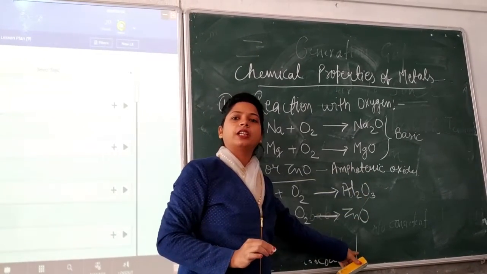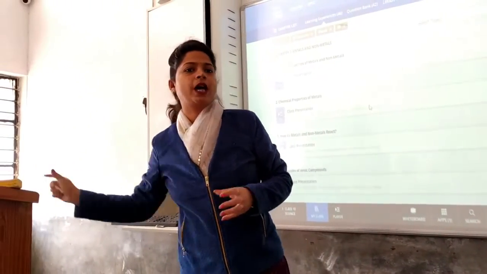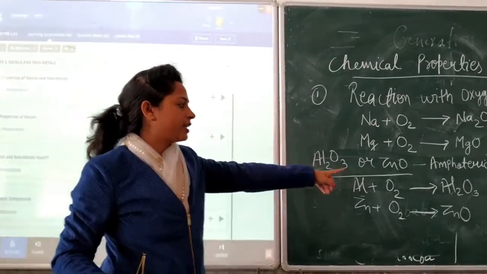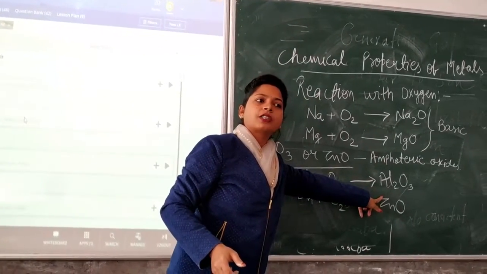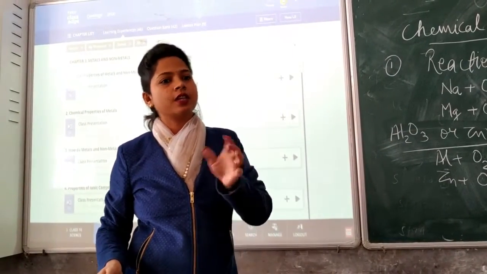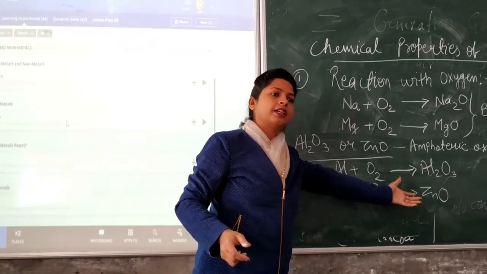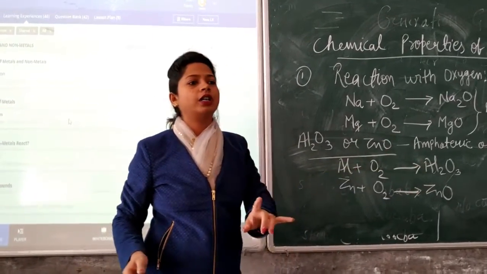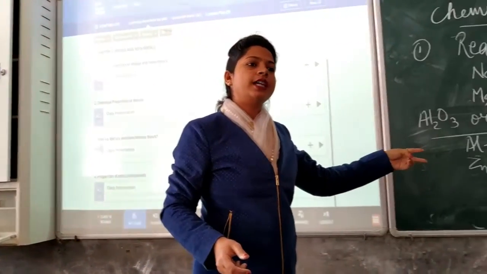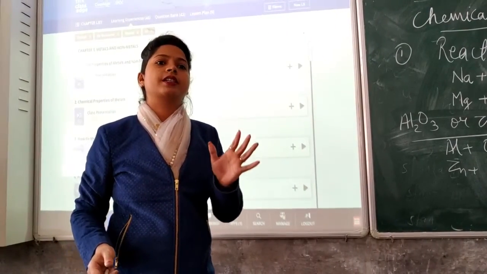They are amphoteric. Now how can we come to that point that these are amphoteric? This is because when we react aluminium oxide with an acid, it will give us salt and water. And when it reacts with a base, then also it will give us salt and water. Which proves that these two oxides have the property of acids as well as bases.